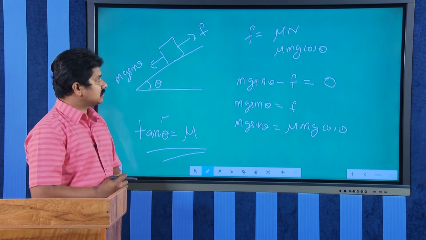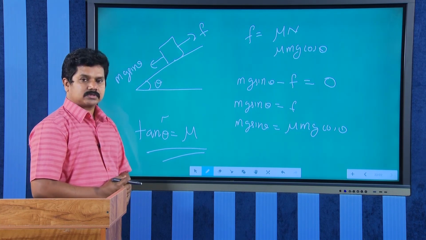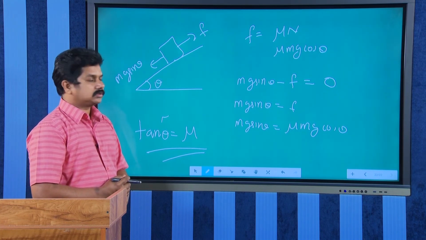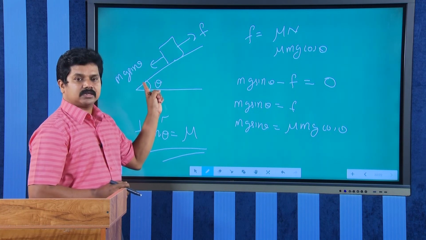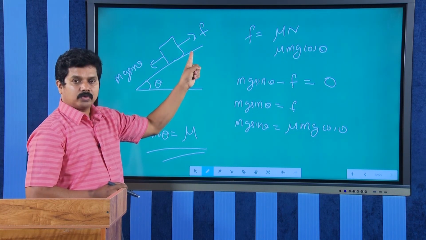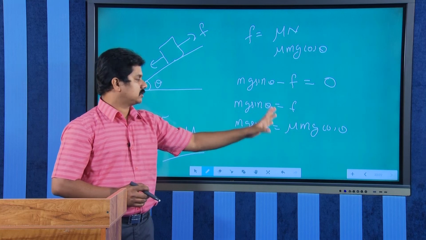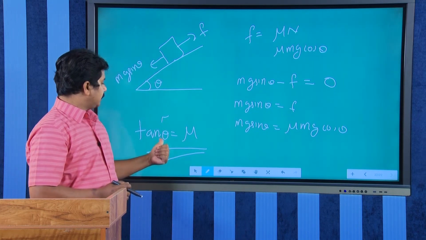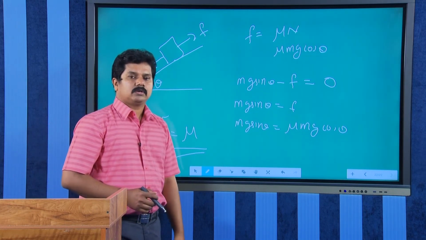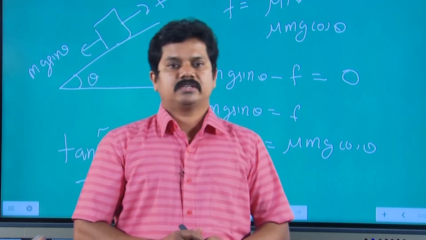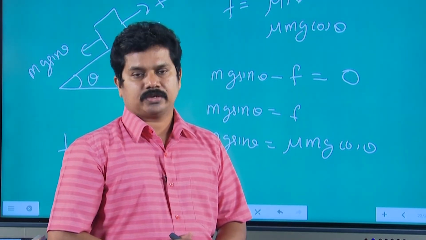So at the angle of repose, the downward mg sin theta will be equal to the upward friction mu mg cos theta. Now we get the result tan theta equal to mu. Okay. I hope you understood this. Okay. Thank you.